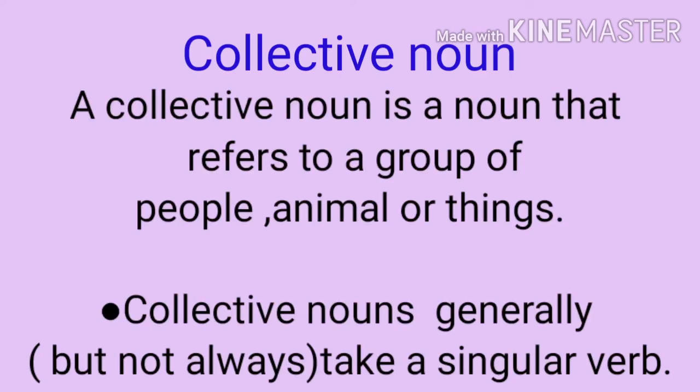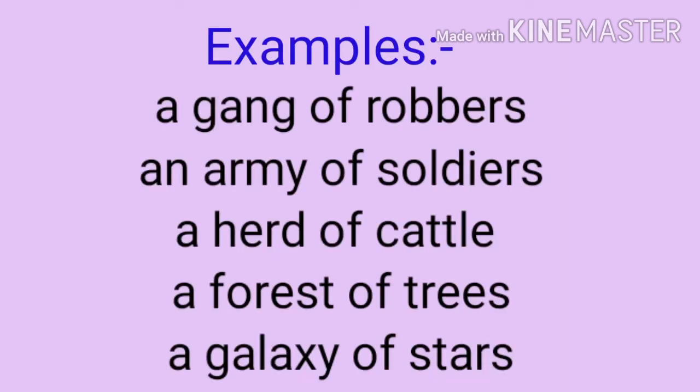Next type of noun is collective noun. A collective noun is a noun that refers to a group of people, animals or things. They stand for a number of things considered as one. Collective nouns generally take a singular verb. Not always. Generally they take a singular verb. For example, a herd of cattle was grazing on the ground. Herd, it's a collective noun, herd of cattle. Was, singular verb.